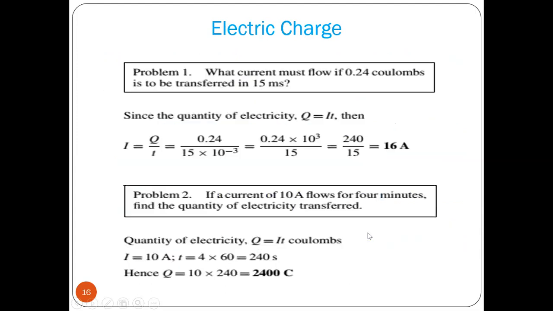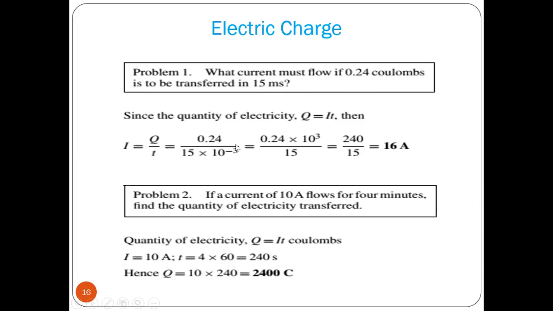Let's take two examples. Problem 1: what current must flow if 0.24 coulombs is to be transferred in 15 milliseconds? Now Q equal to I into T, that is charge equals current into time. So the current I equals Q by T. Q is 0.24 coulombs and T is 15 milliseconds. In milliseconds, how can you write it? 15 into 10 to the minus 3.